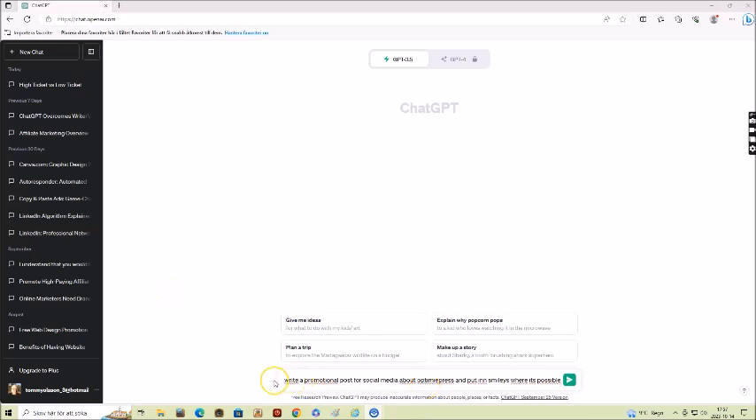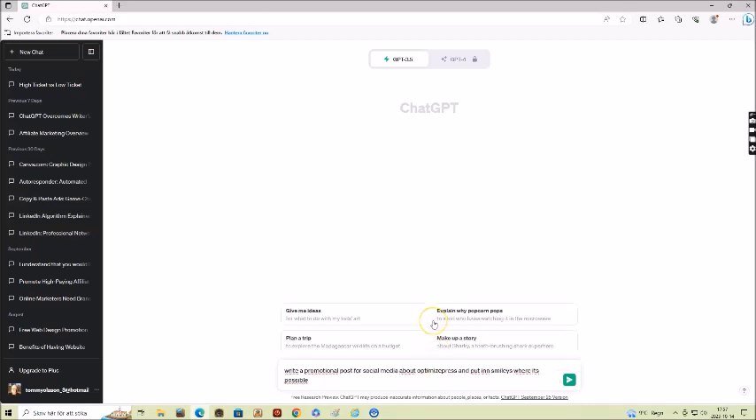Now I have written in this field, this is where you write your question or orders to ChatGPT, and I have entered: write a promotional post for social media about Optimized Press and put in smileys where it's possible. Now it doesn't have to be Optimized Press, of course. I'm going to edit the text. When you want to get the answers from ChatGPT, you click the button with this arrow and it will start typing.